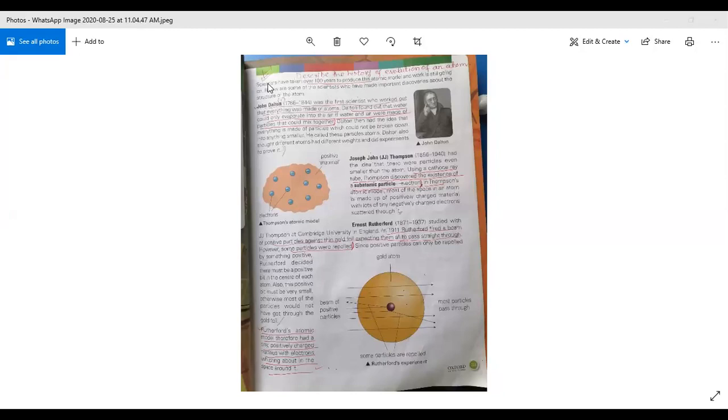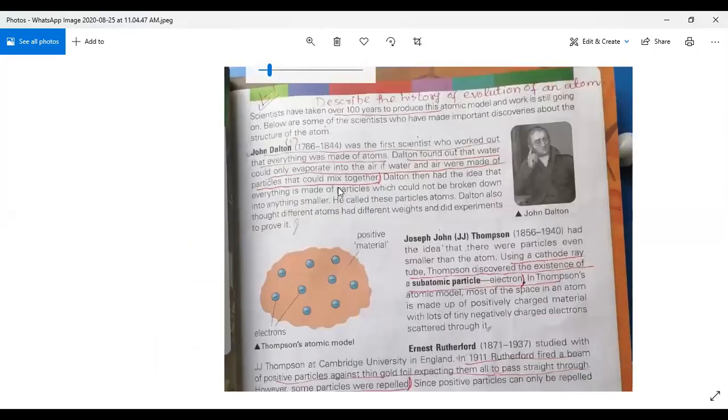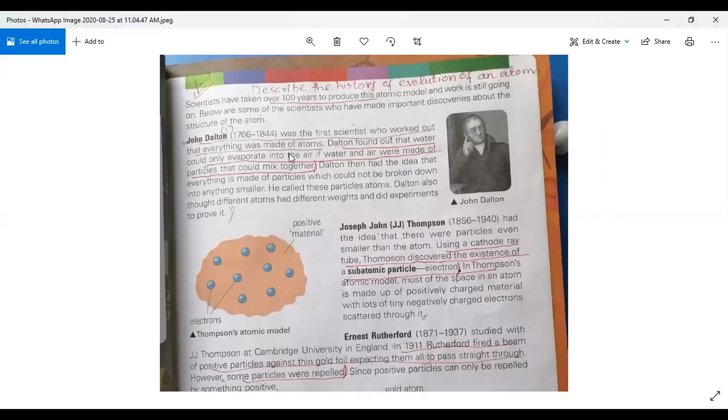Okay, you can see your answer will start from here: scientists had taken over 100 years to produce this atomic model, and work is still going on. Here are some of the scientists who have made important discoveries about the atom.